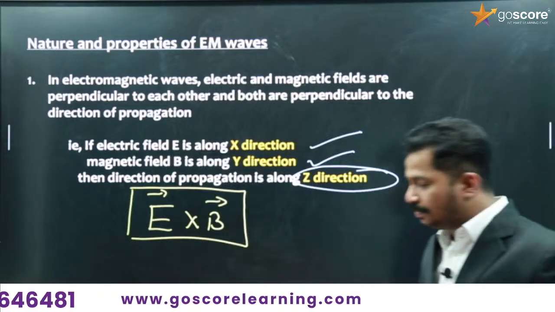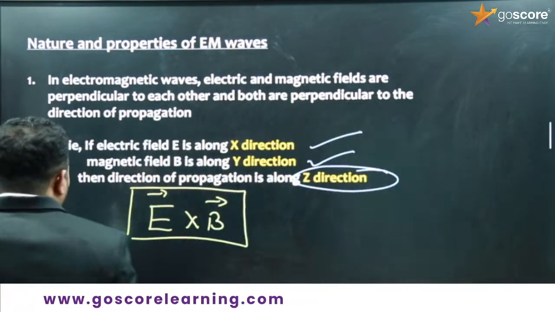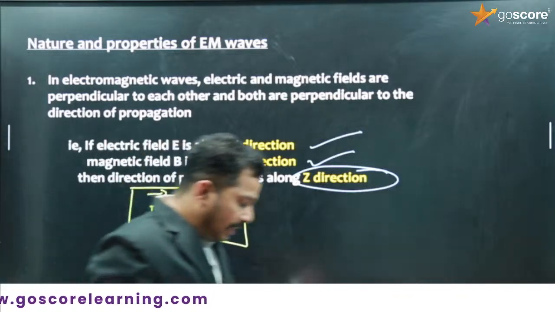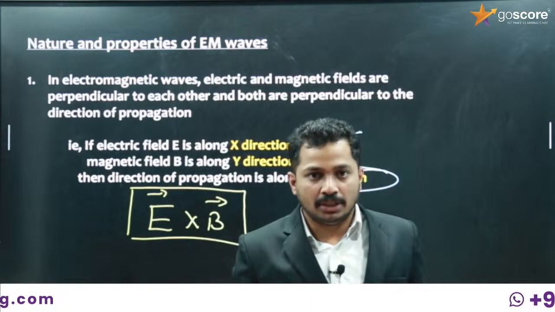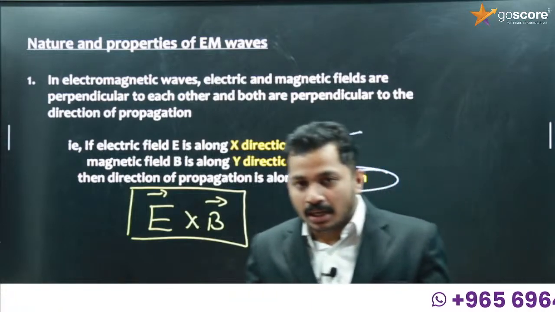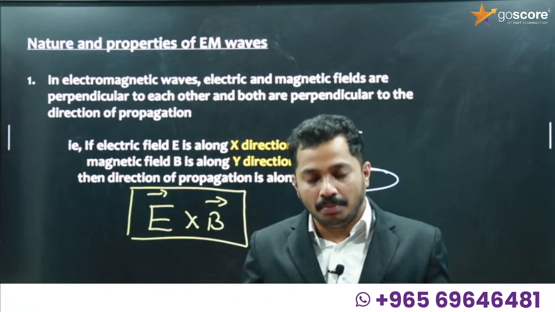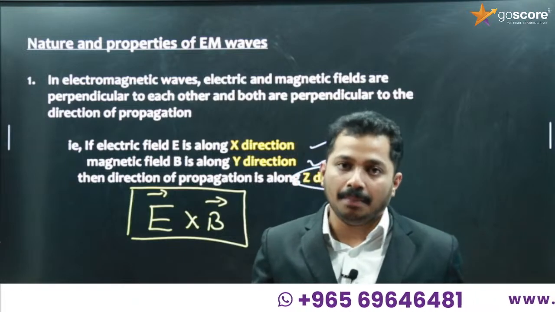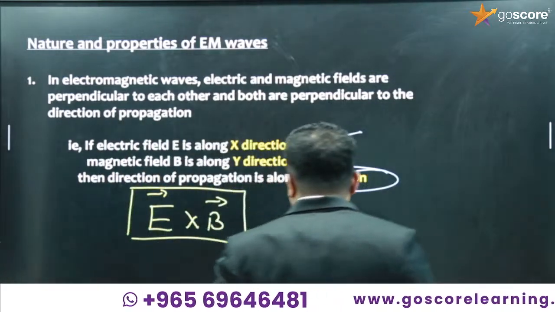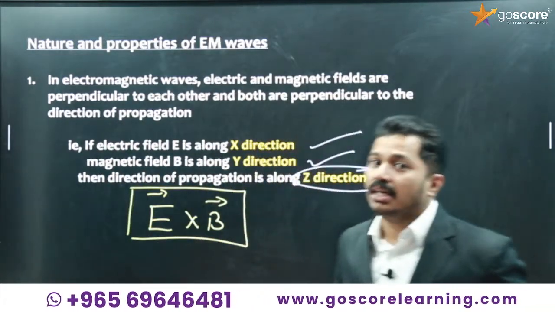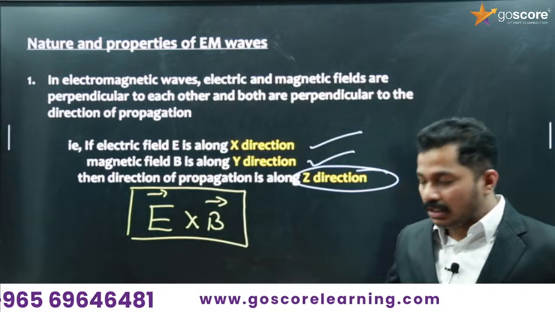By using the screw rule. The direction of propagation of the electromagnetic wave is given by the direction of E cross B. For a vector product, the resultant will be perpendicular to both vectors E and B, right? So that is the first point. Remember this point. This is a previous year question.